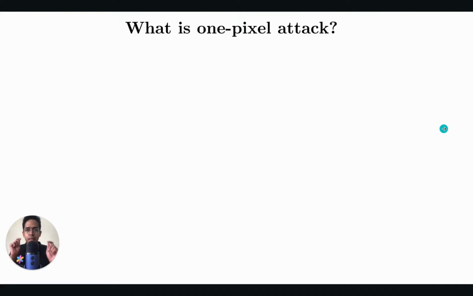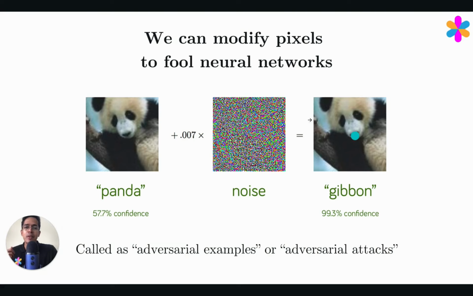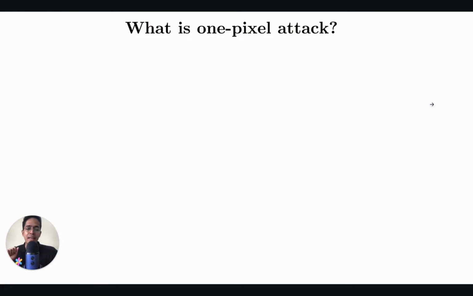But then there is a question. In this lecture, we are discussing one pixel attack, right? So what is it? Why do we care about one pixel attack? In the previous example, we saw that we were adding a noise image whose size was the same as that of the original panda image, right? So we were kind of modifying all the pixels. But what is one pixel attack?